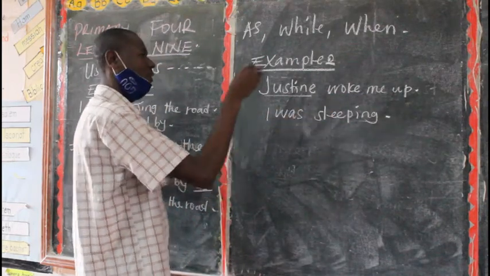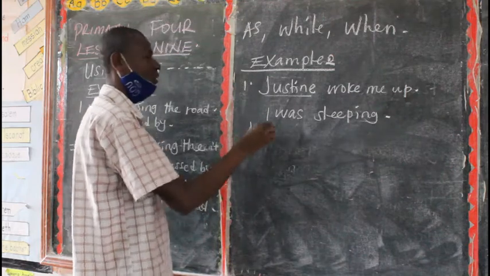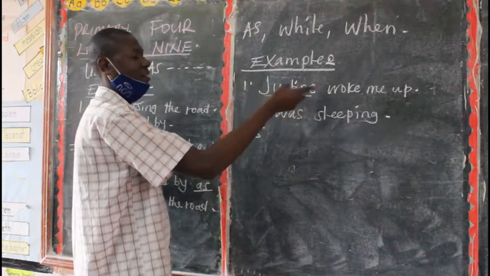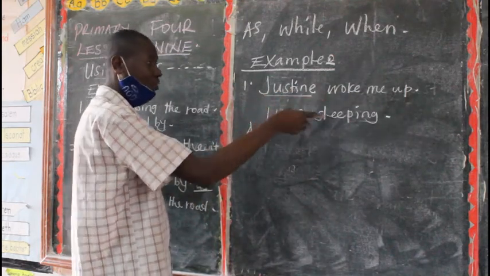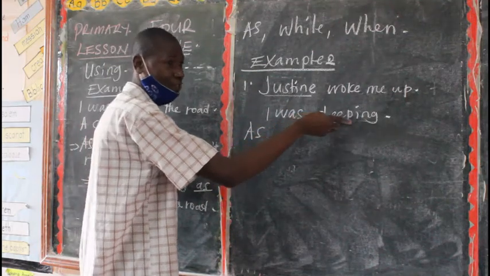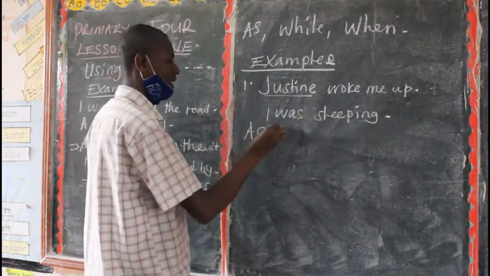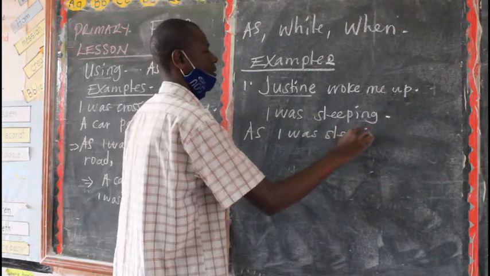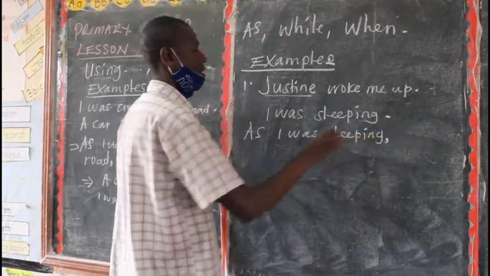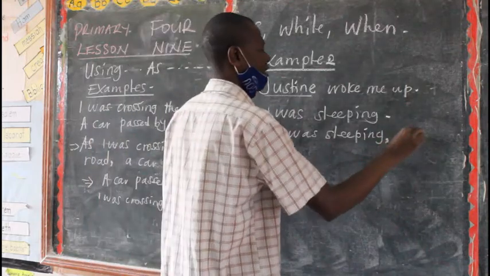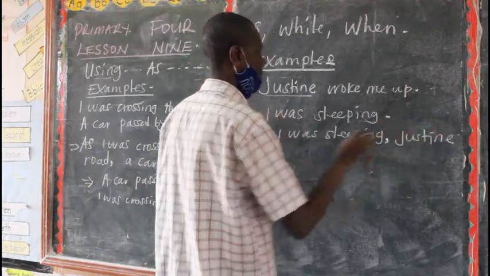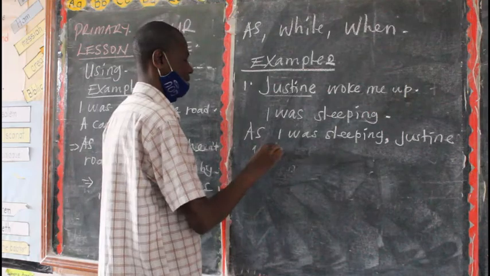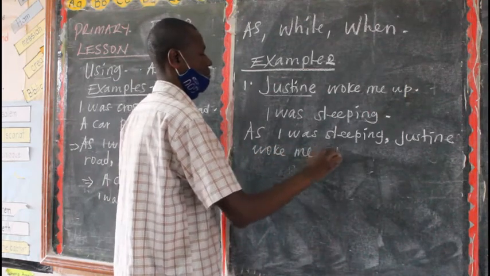When you're beginning with as, you begin with the first thing to take place. So I think it's this one here. I was what? Sleeping. So you say, as I was sleeping, put a what? Comma. Justin woke me up.